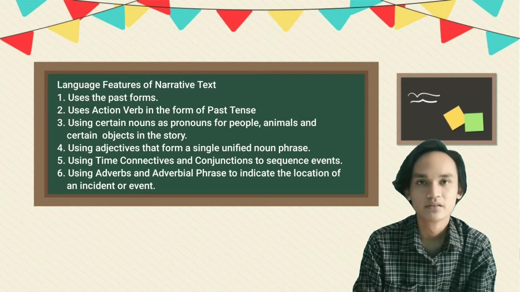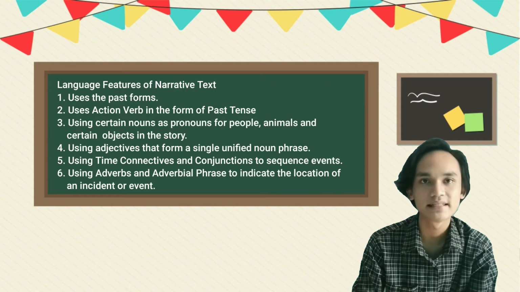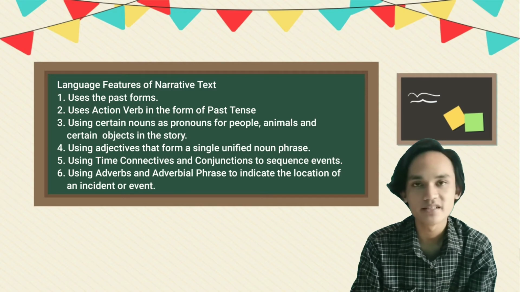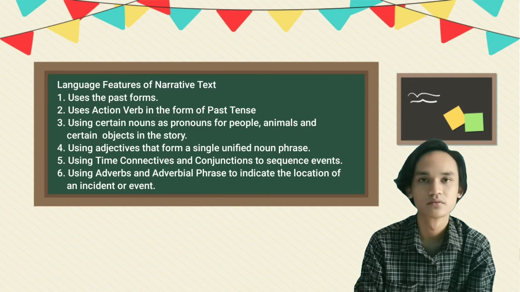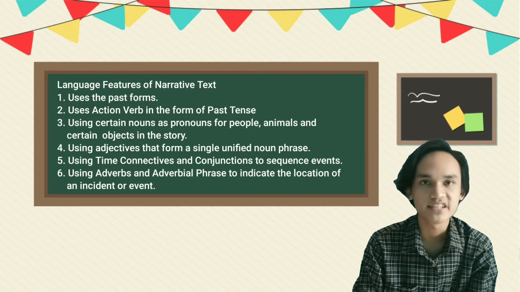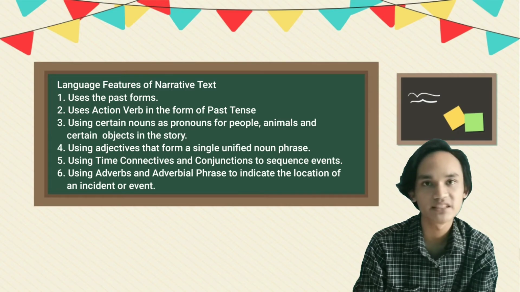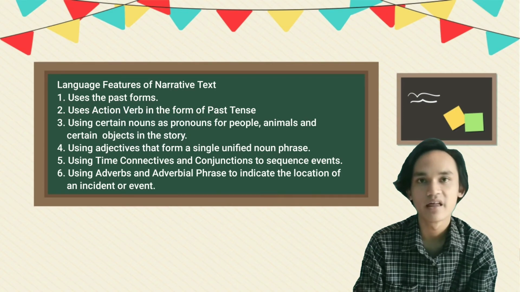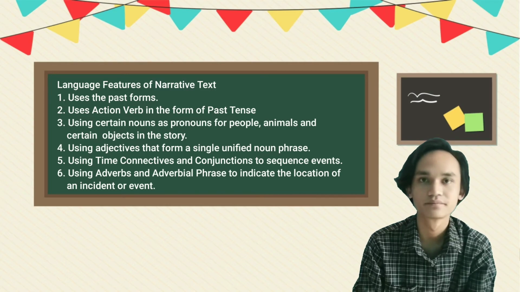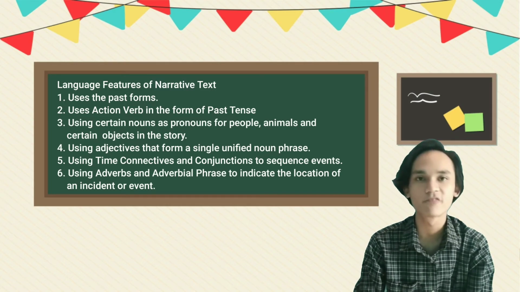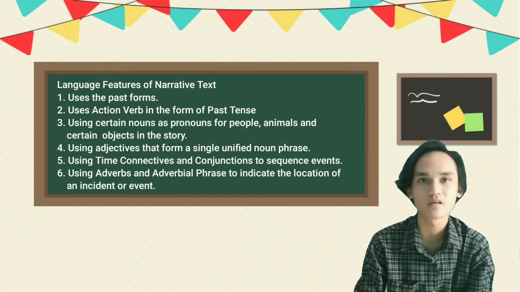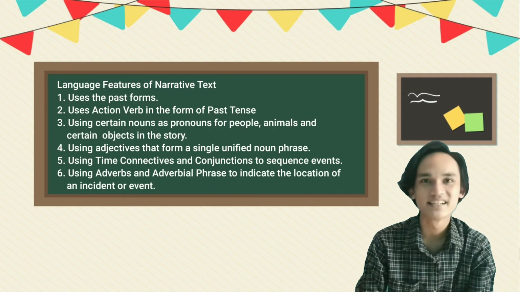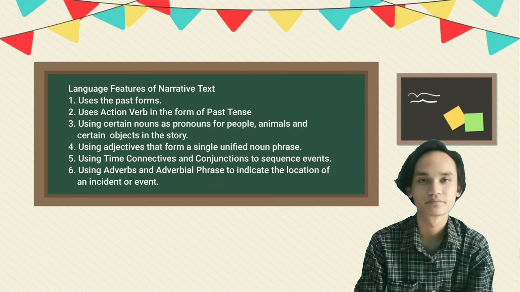And then using adjectives that form a single unified noun pair. For example, the Red Riding Hood, the poisoned apple, and others. And then use time connectives and conjunctions to sequence events. For example, before, after, then, next, and others. The last is using adverbs and adverbial phrases to indicate the location of an event. For example, on the sea, in the mountain, and others.